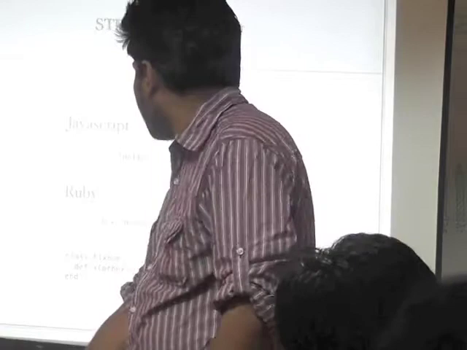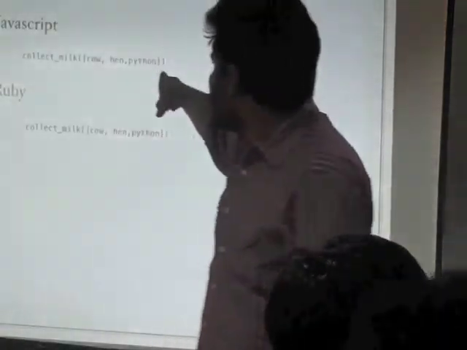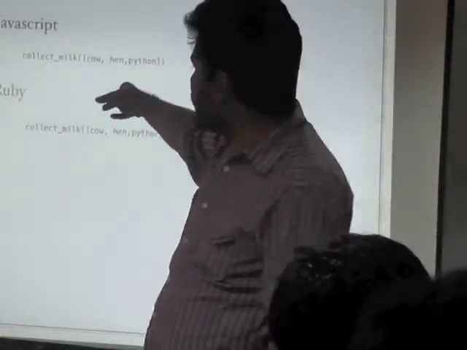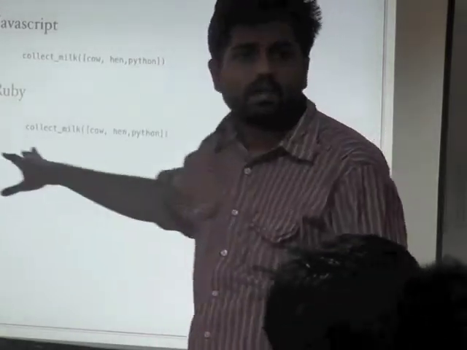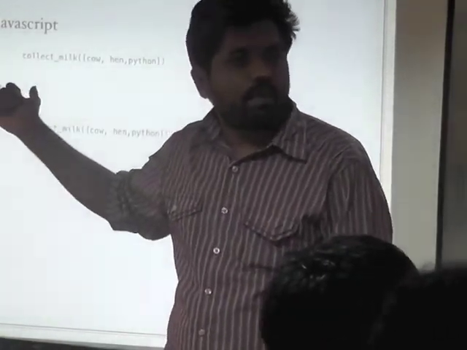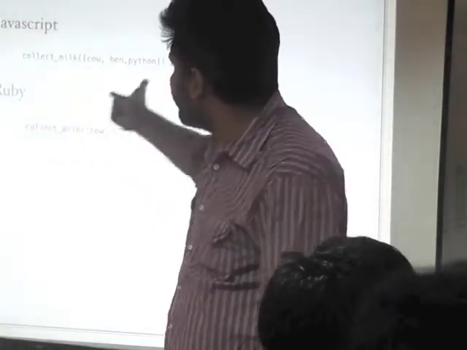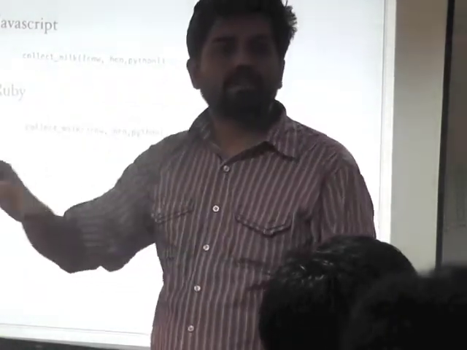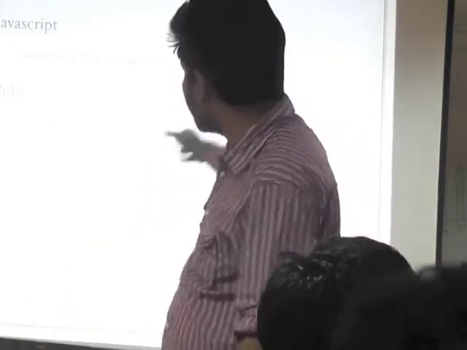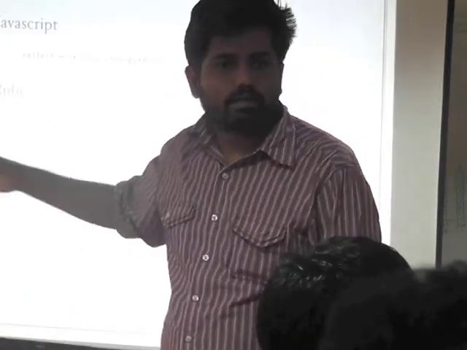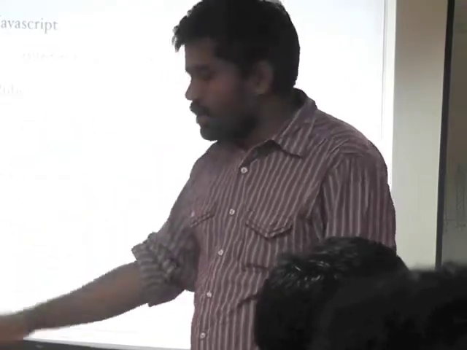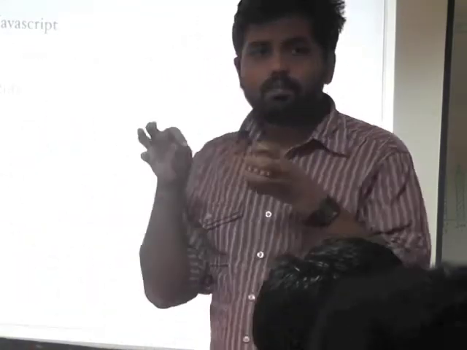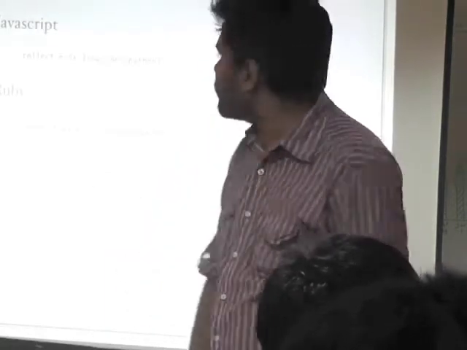So let's see another example. In JavaScript, say there is a method called collect milk, and you pass it an array of cow in Python. What JavaScript is most likely to do is the method will probably succeed without any problems. It might do hen and Python, which cannot be mimicked actually, and just collect milk from a cow and return it. So that is the way JavaScript looks at the strongly typed convention.